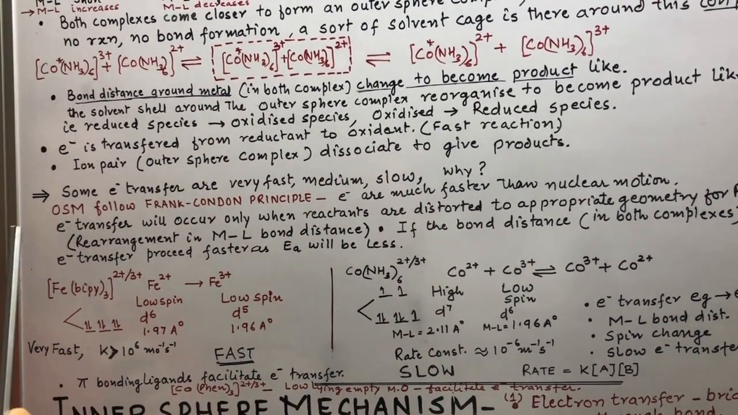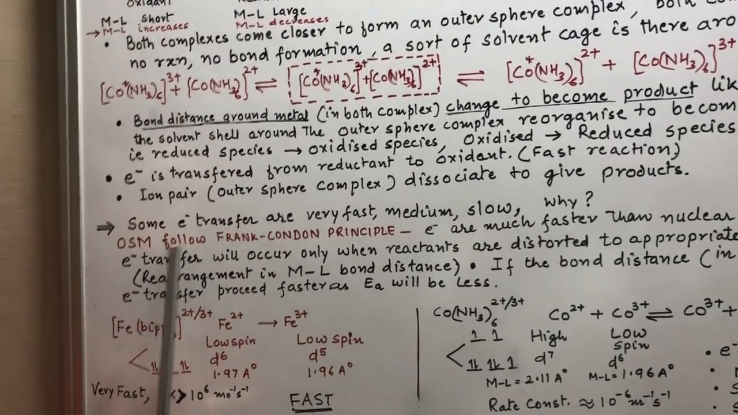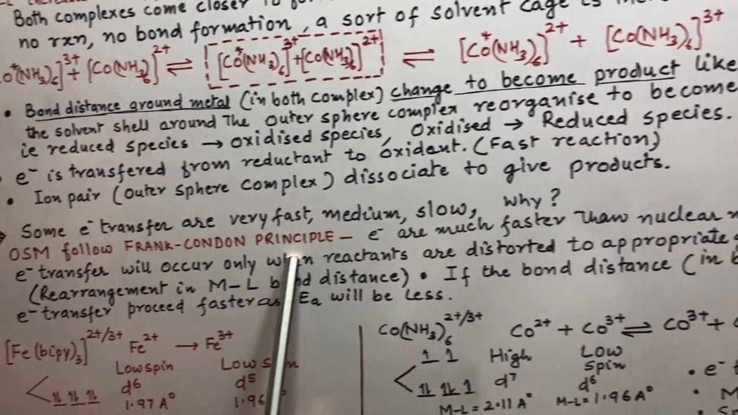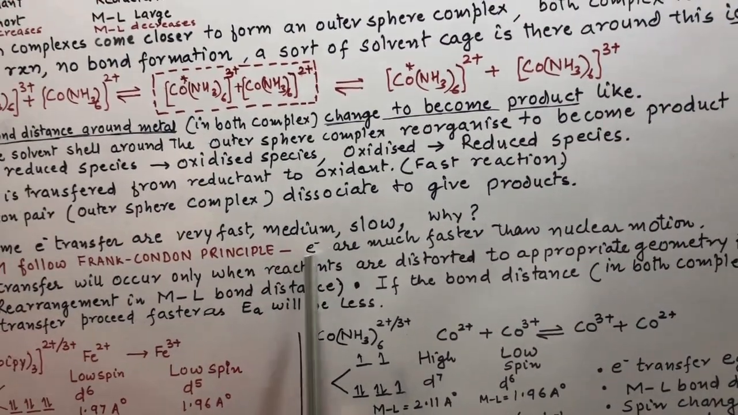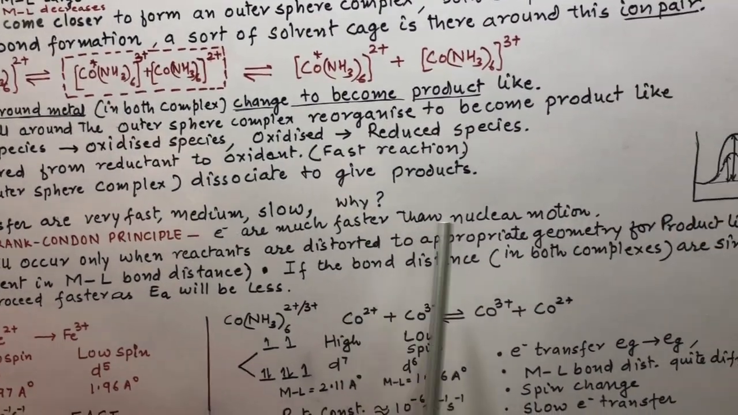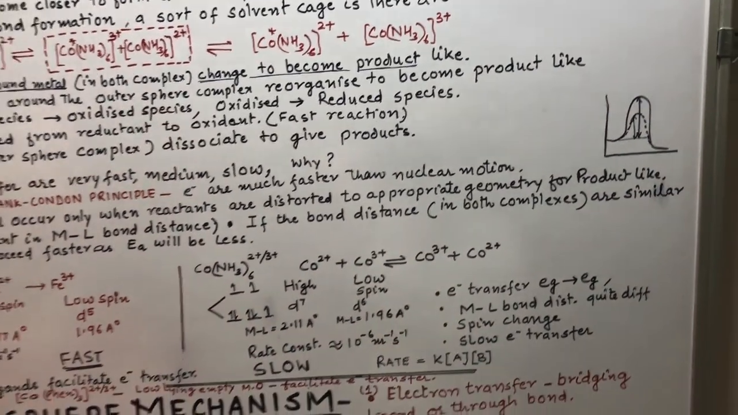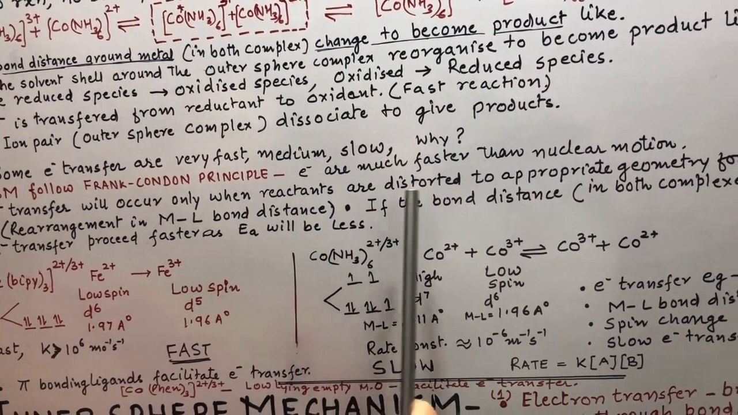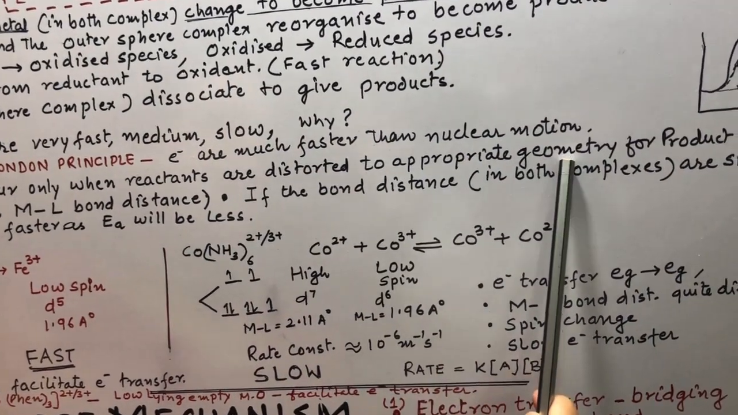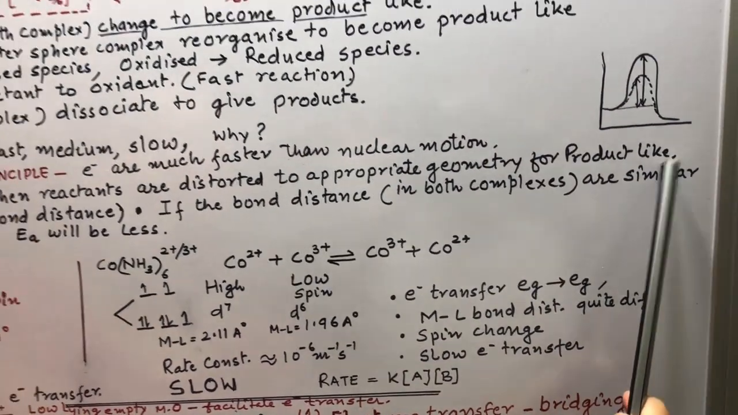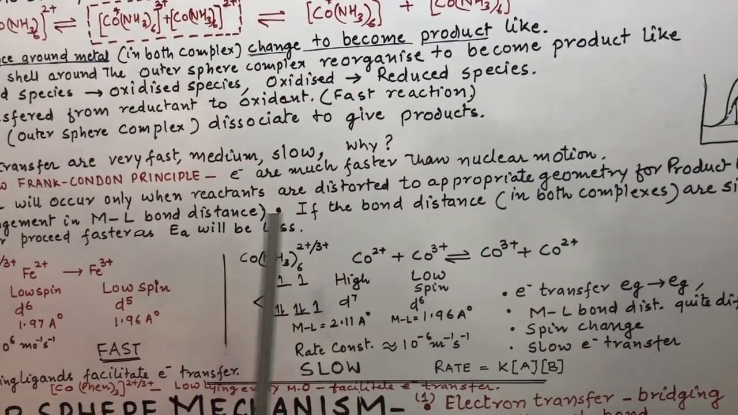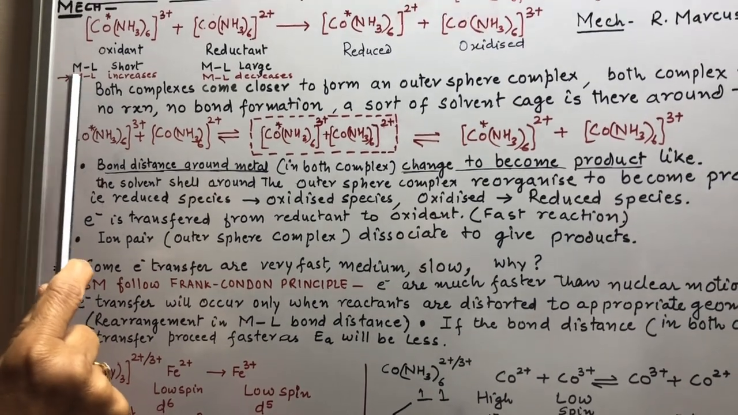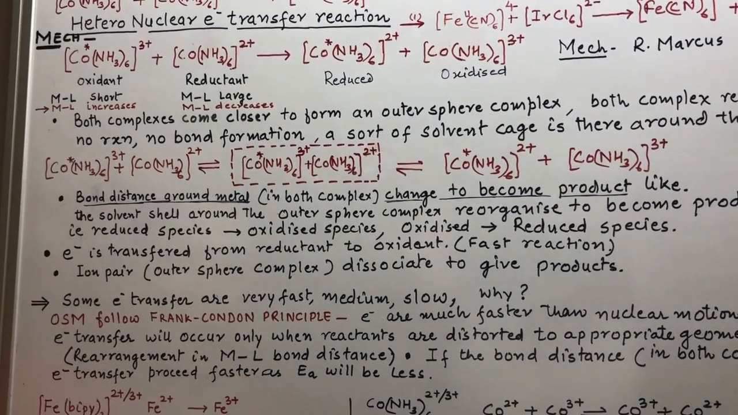Let us see. Outer sphere mechanism follows the Franck-Condon principle. What is that Franck-Condon principle? According to this principle, electrons are much faster than nuclear motion. Electron transfer will occur only when reactants are distorted to appropriate geometry for product formation. What is this distortion? It is simply the change in the bond length of these complexes.